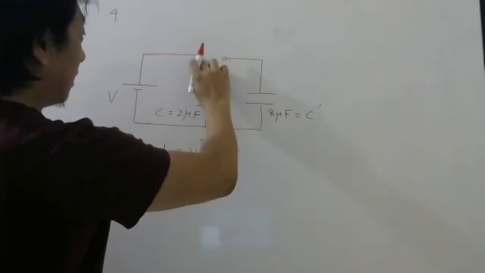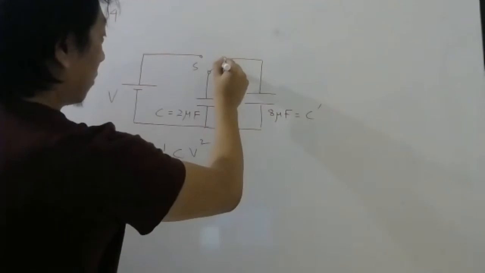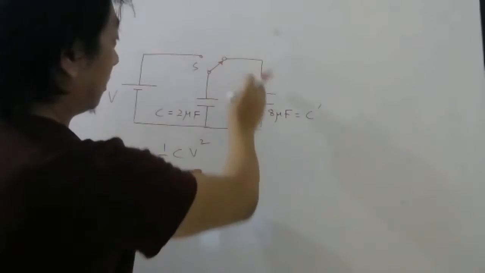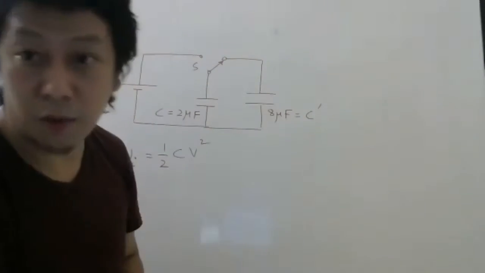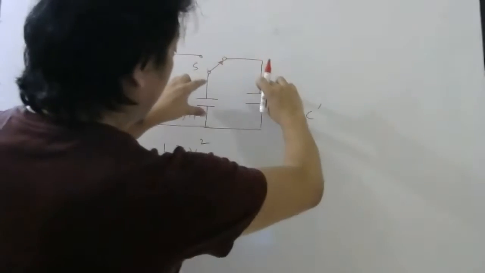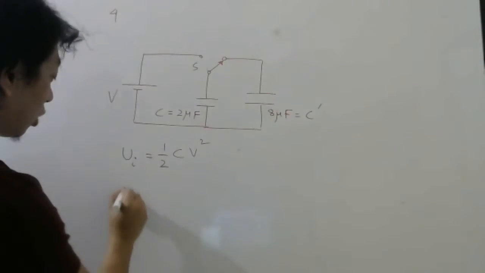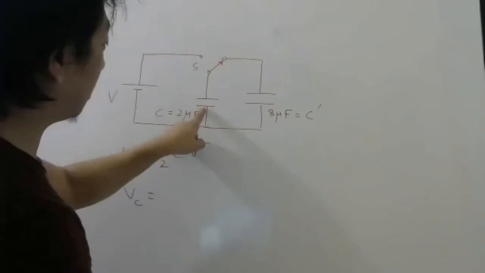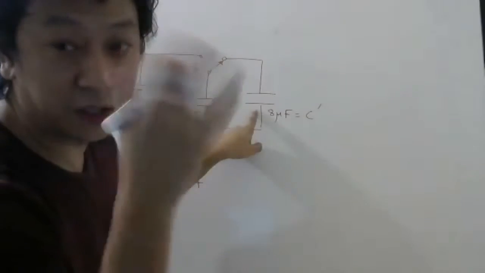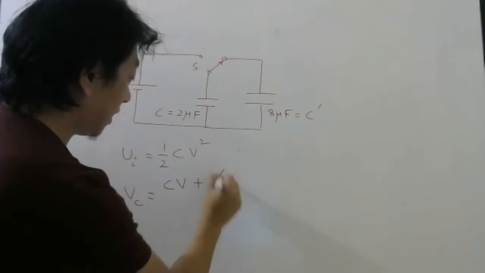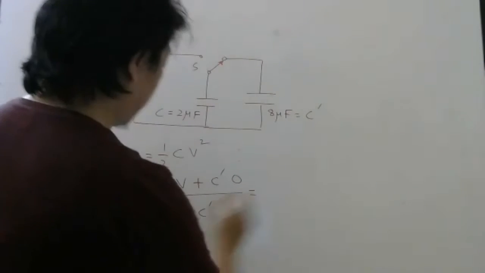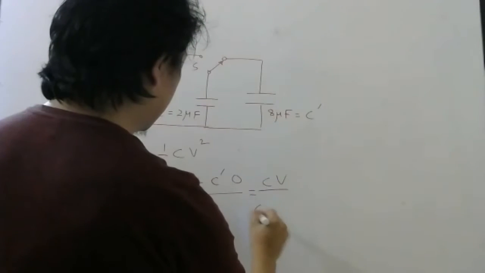Once you remove this key here and you connect here, then what happens? Now these two are in parallel. So the charge will flow like this. Till when? Will all the charge go there? No. Some charge will go, till potential here and here will be common. What is common potential? What was the voltage of this before? V. So C into V plus, this had no voltage initially, so C dash into 0, divided by C plus C dash. So that will be CV by C plus C dash.